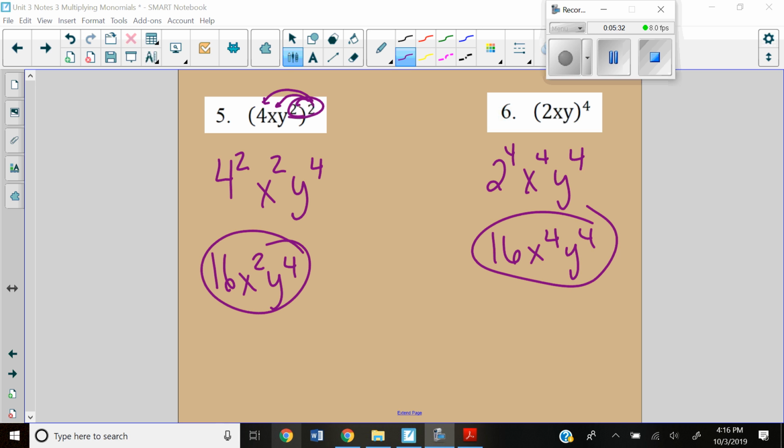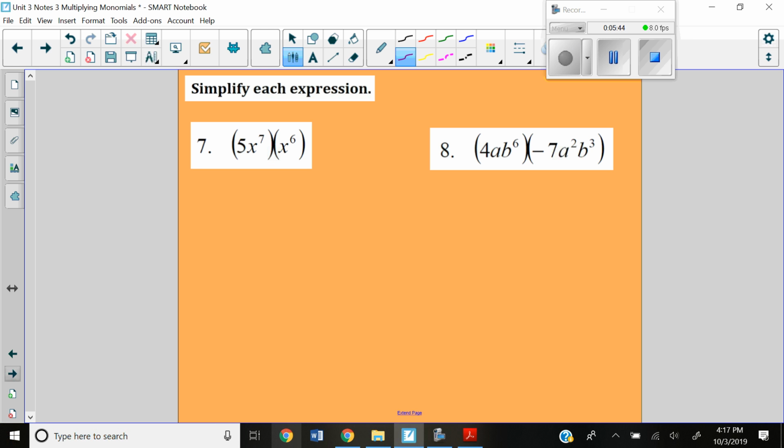All right, how'd you do? Remember, 2 to the 4th does not mean 2 times 4. It's 2 times 2 times 2 times 2, so 2 to the 4th. So we get 16 x to the 4th, y to the 4th. All right, now we're looking here, we got to simplify.